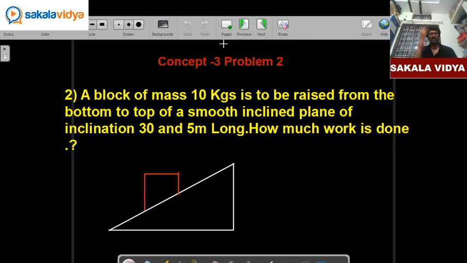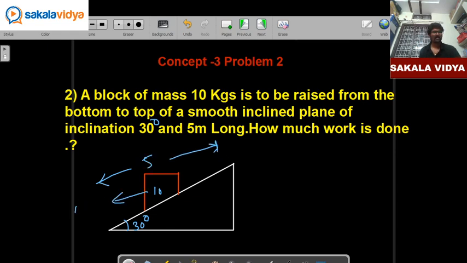Okay, now let us calculate this question. A block of mass 10 kgs which is placed on an inclined surface is to be raised from the bottom to top on a smooth inclined plane whose angle of inclination is 30 degrees. So this angle of inclination is 30 degrees and it is 5 meters long. So this length is 5 meters.